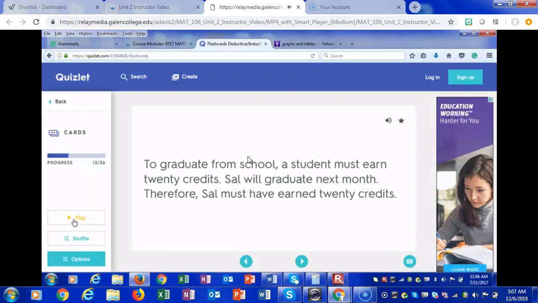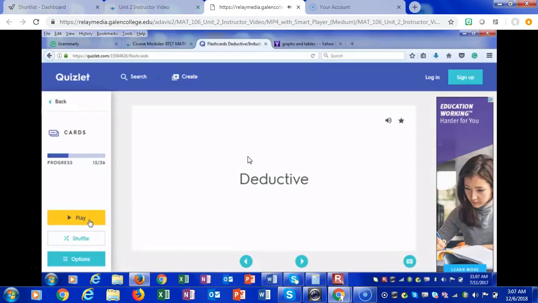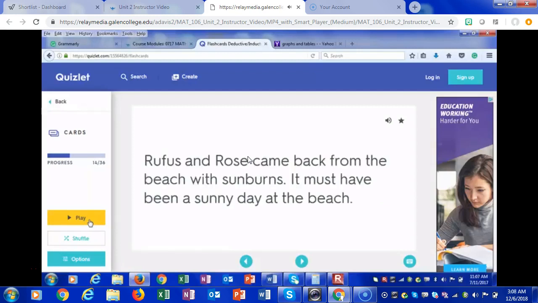To graduate from school, a student must earn 20 credits. Sal will graduate next month. Therefore, Sal must have earned 20 credits. Similar to the problem that we just did, actually, the last two problems. Sal is graduating. The assumption is that he has 20 credits. Therefore, it is deductive reasoning. It is deductive. Okay, two more to go.